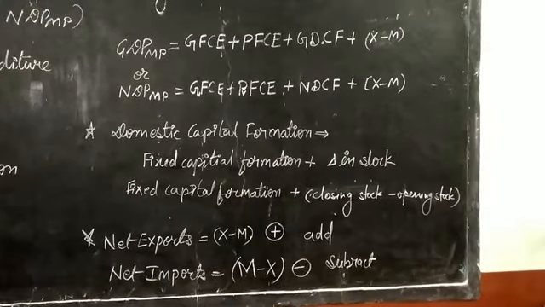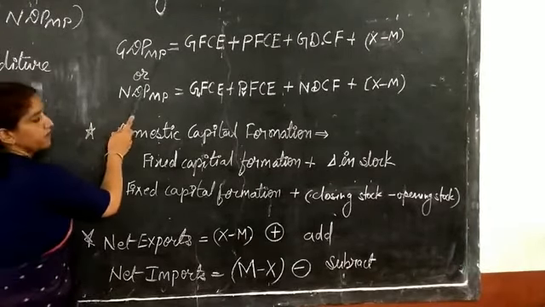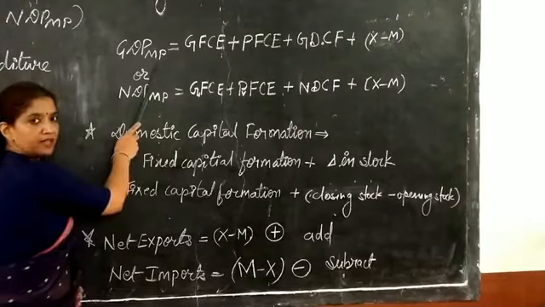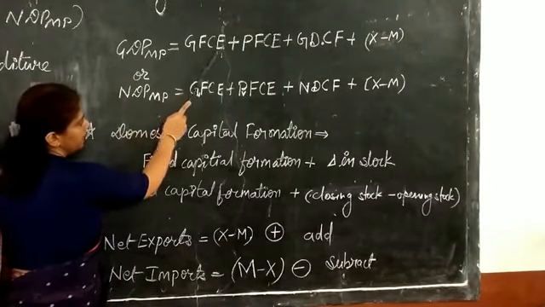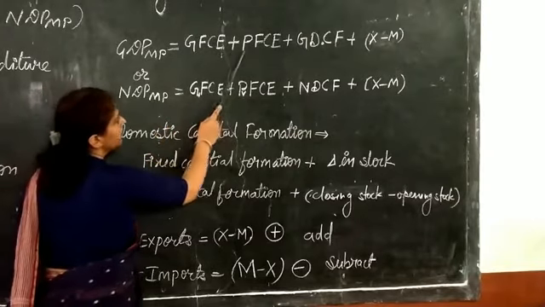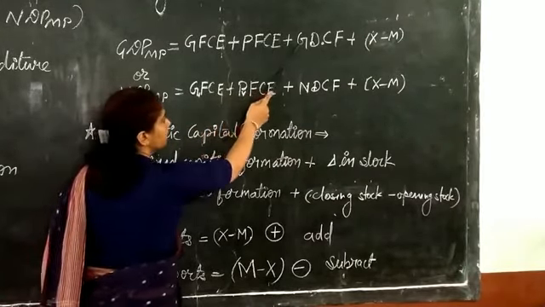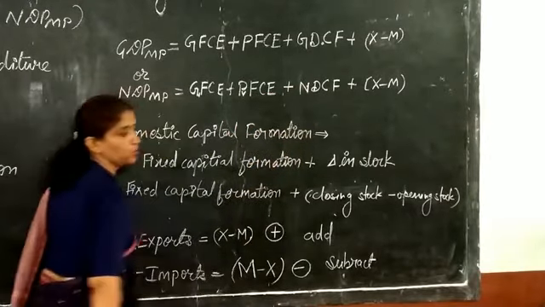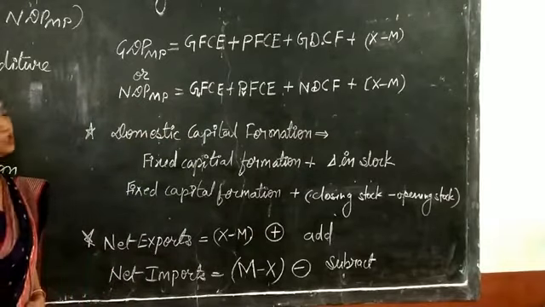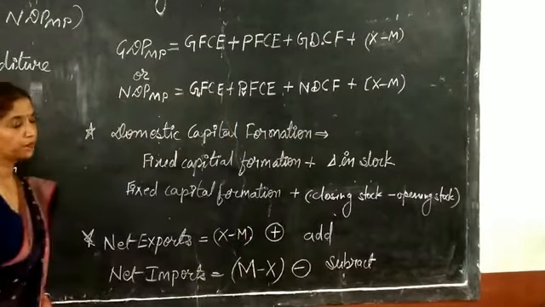I have written the formula by using abbreviations. How to calculate GDP at MP with the help of expenditure? Government final consumption expenditure plus private final consumption expenditure plus gross domestic capital formation plus net exports, and net exports are equal to export minus import.